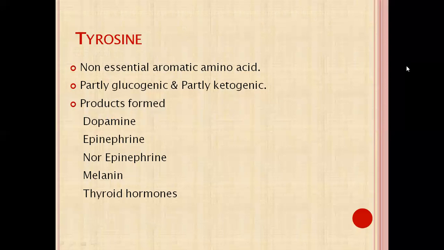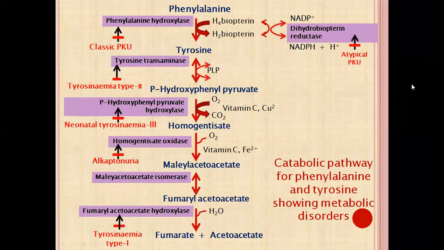What are the products formed from tyrosine? The products formed from tyrosine are dopamine, epinephrine, norepinephrine, melanin, and thyroid hormones.